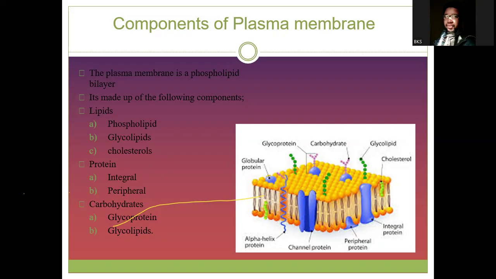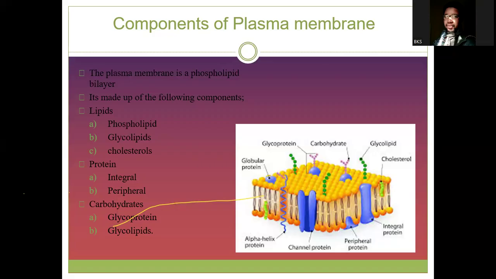So the composition of these components of a membrane depends on the function of that cell. For example, the myelin sheath of nerve cells that serves as an insulator has about 79% lipid, and only 20% is protein.